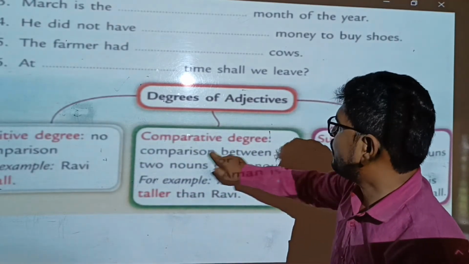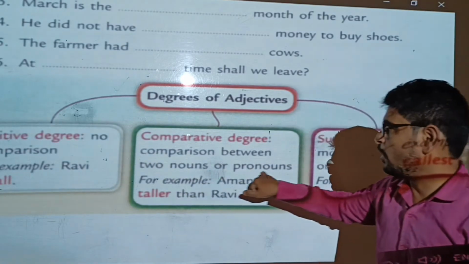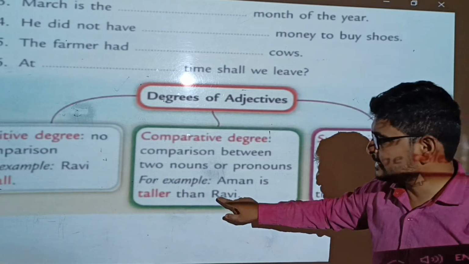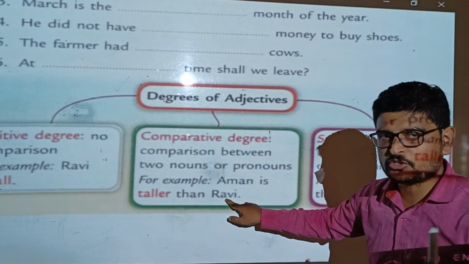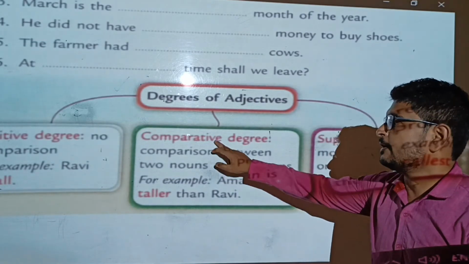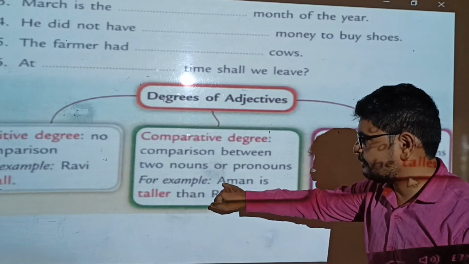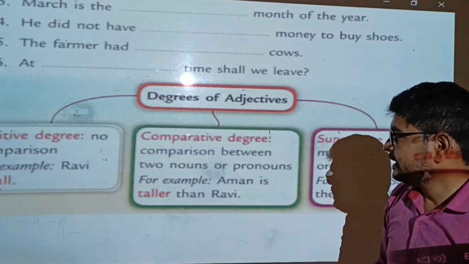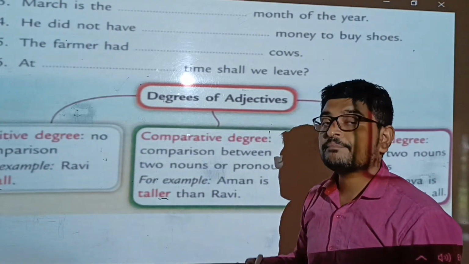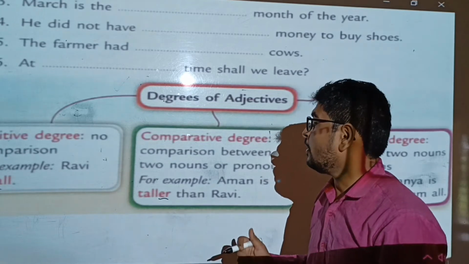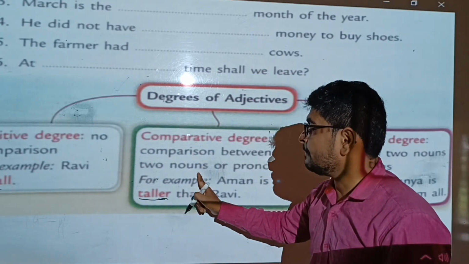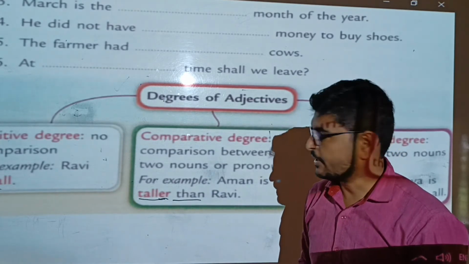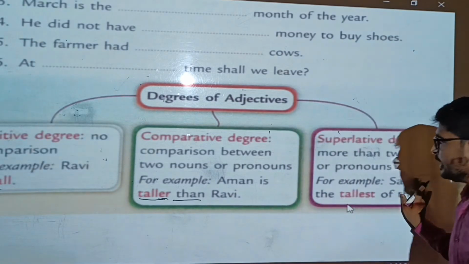Comparative degree, okay, comparison between two nouns or pronouns. Like Aman is taller than Ravi. Okay, there is a comparison between Aman and Ravi. Two persons, two places, two things, two animals in a comparative degree. So how we write this sentence? We have to add ER to the adjective and by cancelling Y, IER. And after the adjective in comparative degree we have added THAN.